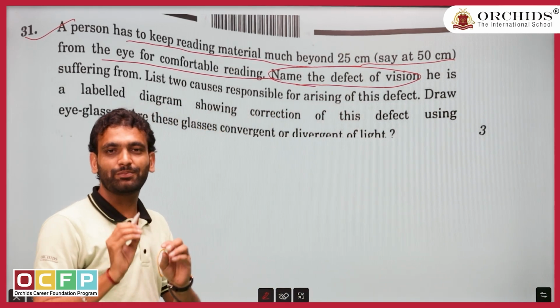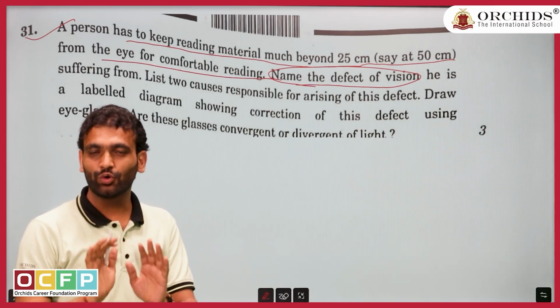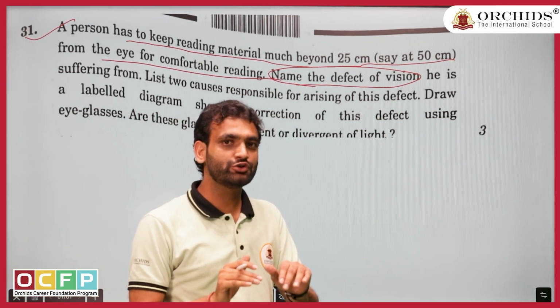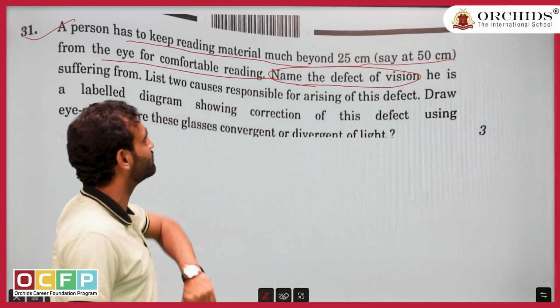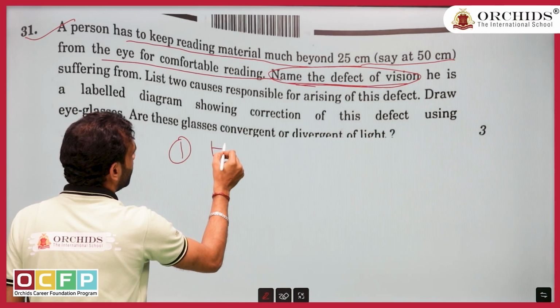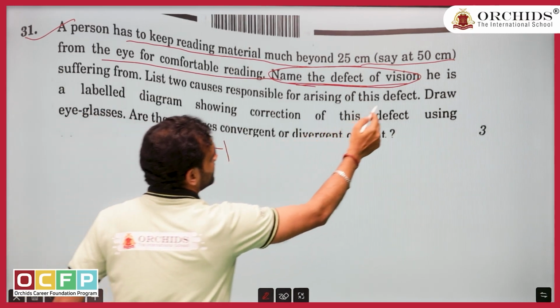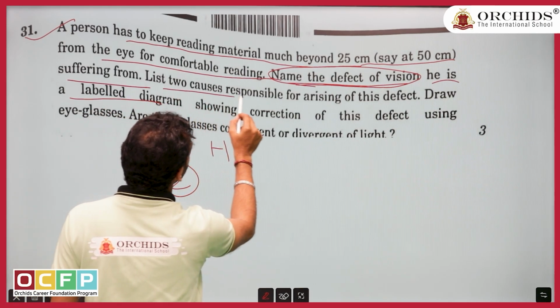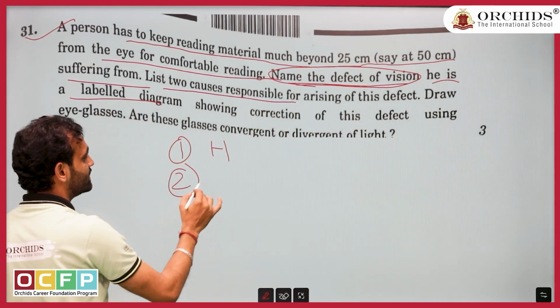So make sure you prepare all the topics thoroughly. Don't miss any topic. If you miss any topic, it is not that you are missing just one question. You are missing 2-3 questions because the same questions are repeating. Name the defect. We have already named it hypermetropia. Second part, he is suffering. List two causes. Already two causes are listed.